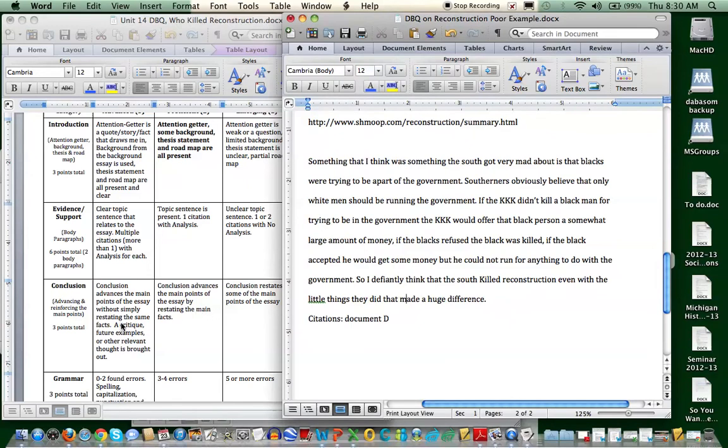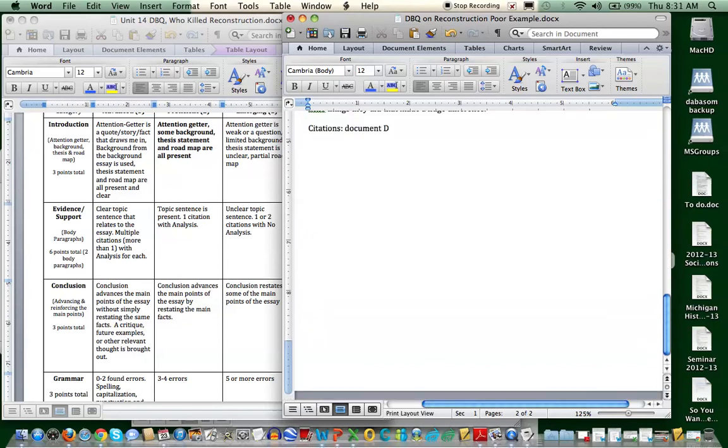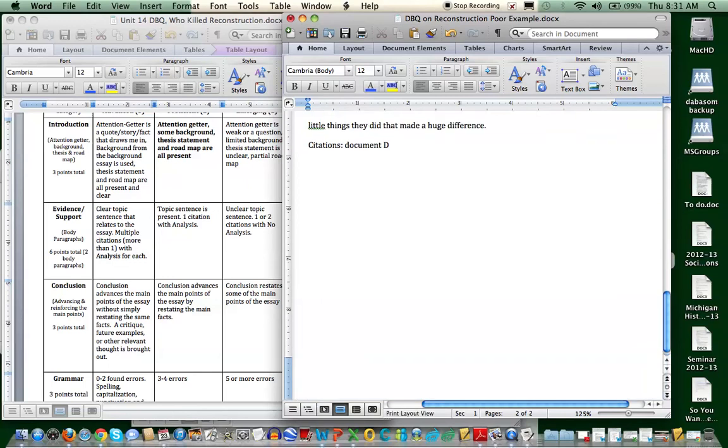This doesn't restate the main facts. This doesn't lead into future examples. It doesn't advance the main points of the essay. It's just kind of another body paragraph thrown in there, and there really isn't a conclusion.